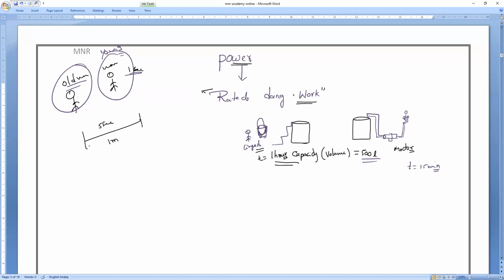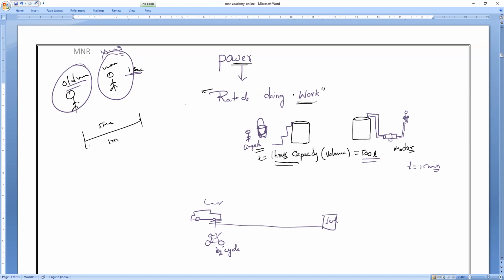For example, let me take a person, Nivedan. I ask him to go from his home to school. One day he went by car, the next day by bicycle. The distance traveled by Nivedan is the same, one day by car, another day by bicycle. But who is having more power, the bicycle or the car? The car, because in a car he may reach there in half an hour, but on a bicycle it may take 3-4 hours.